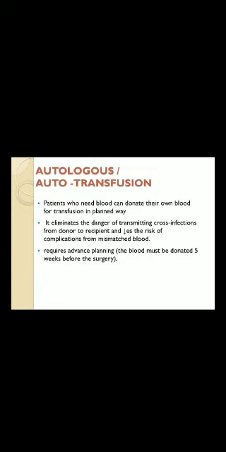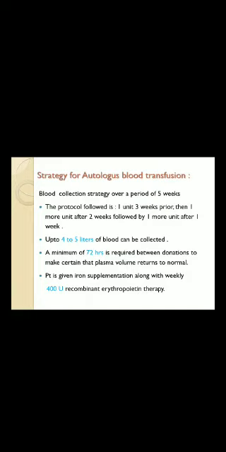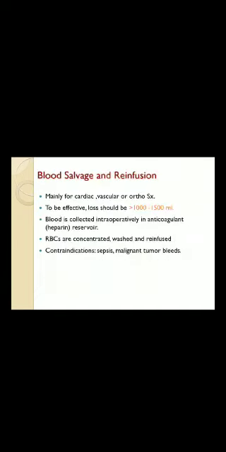It eliminates the danger of transmitting cross infections from donor to recipient and decreases the risk of complications from mismatched blood. It requires advanced planning; blood must be donated 5 weeks before surgery. So what is the strategy? Blood collection over a period of 5 weeks. The protocol followed is 1 unit 3 weeks prior, then 1 unit after 2 weeks, followed by 1 more unit after 1 week. Up to 4 to 5 liters of blood can be collected. A minimum of 72 hours is required between donations to make certain that plasma volume returns to normal. In between, the patient is given iron supplementation and 400 units of recombinant erythropoietin therapy.